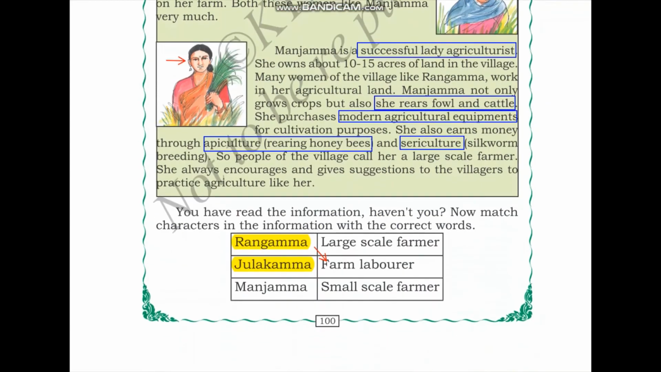Okay, because she has a piece of land, we can understand that she is a small scale farmer. Now let us recall what we learned about Manjama. Manjama is a successful lady agriculturist who owns 10 to 15 acres of agricultural land. She rears fowl and cattle and she purchases modern agriculture equipment. Also, she is involved in apiculture, which is growing honeybees, rearing honeybees, and sericulture, which is silkworm breeding. Therefore, we can understand that Manjama is a large-scale farmer.